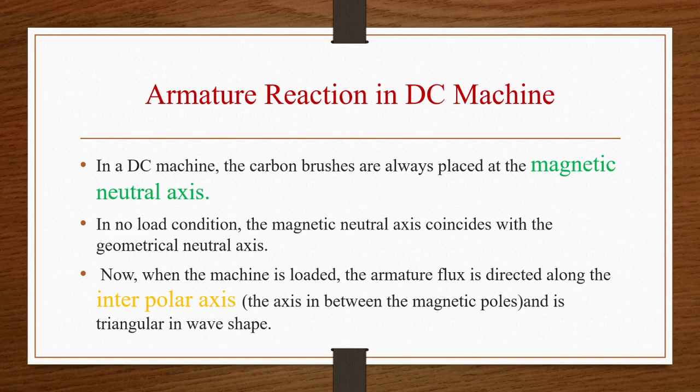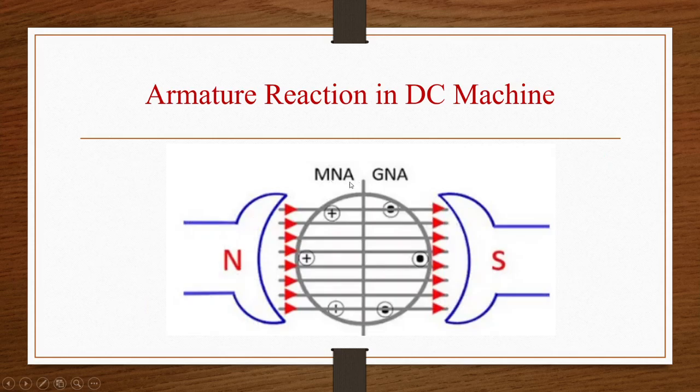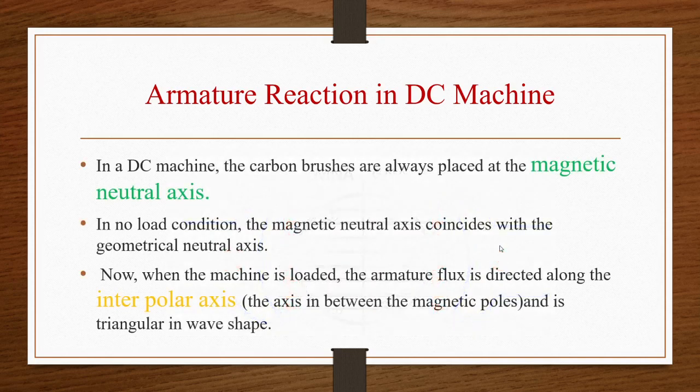So in a DC machine, carbon brushes are always placed at the magnetic neutral axis. See here, this is the magnetic neutral axis, and this is the geometric neutral axis. These are the directions of current flowing into the plane of the paper and coming out of the plane of the paper, and this is the north and south poles. At no load condition, the magnetic neutral axis will coincide with the geometric neutral axis.